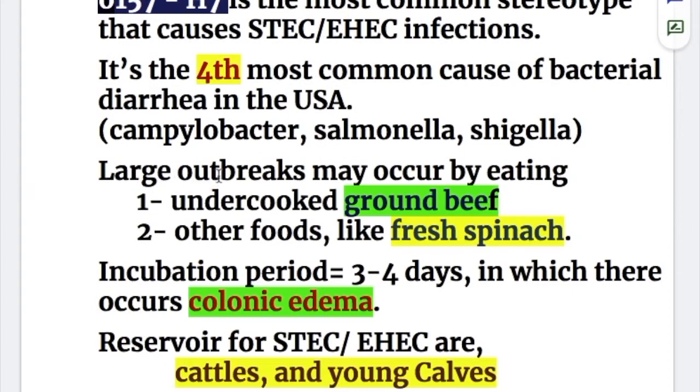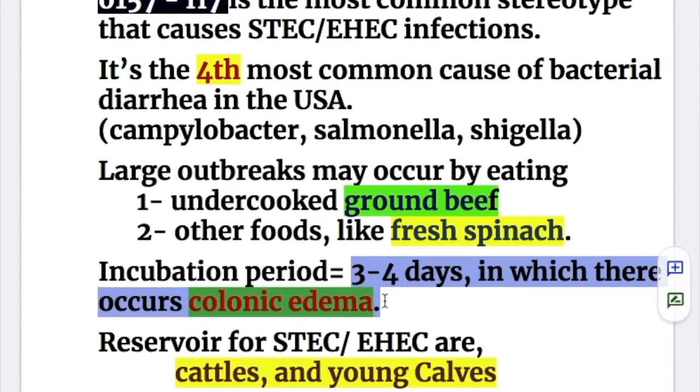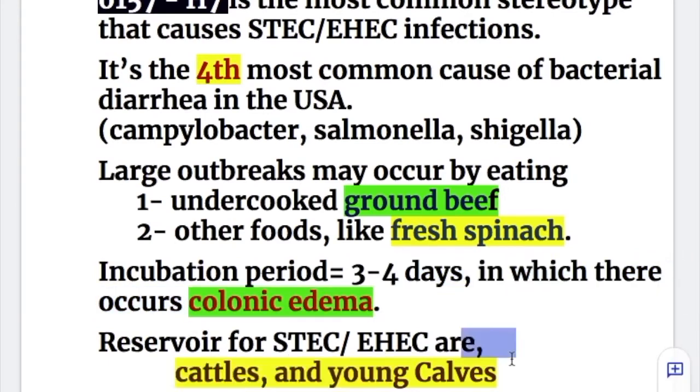Large outbreaks of Enterohemorrhagic E. coli may occur by eating, number 1, undercooked ground beef, and number 2, other foods and vegetables like fresh spinach. Incubation period is 3 to 4 days, in which there occurs colonic edema. So the enterohemorrhagic type affects the large intestine, and the reservoirs for this are cattle and young calves.